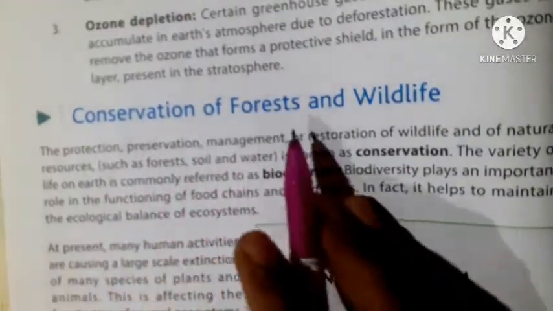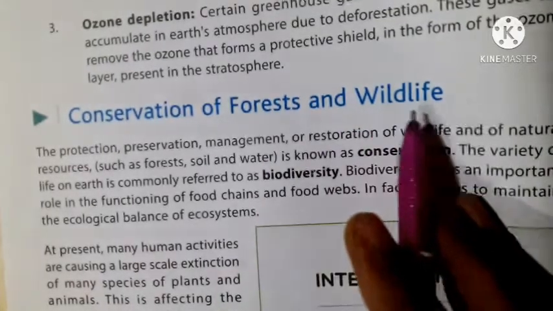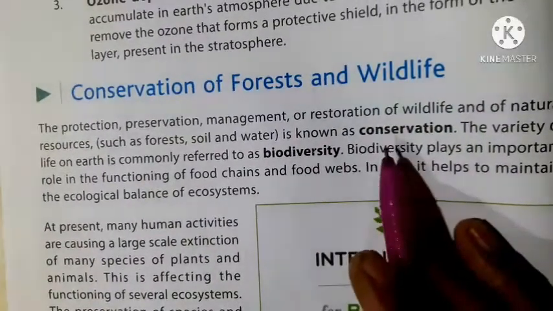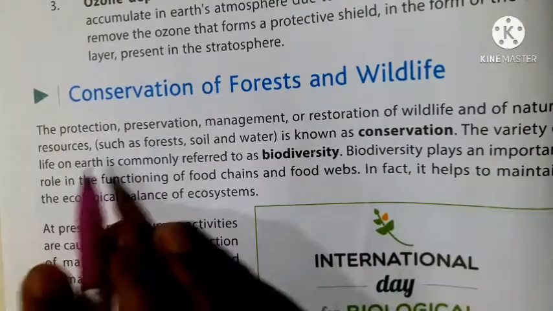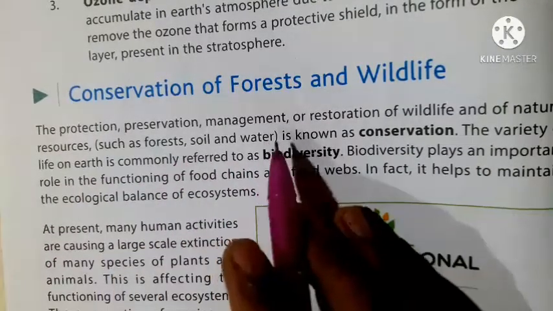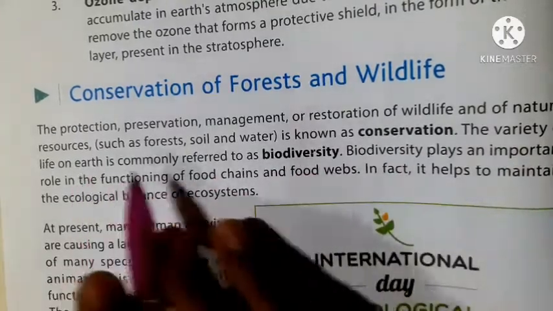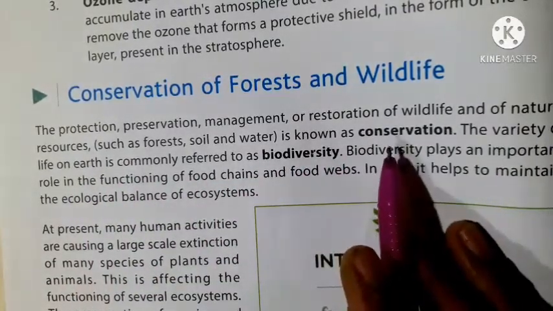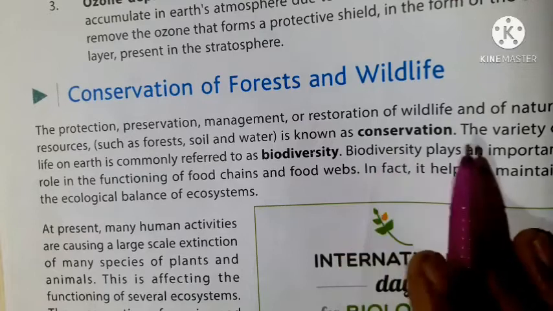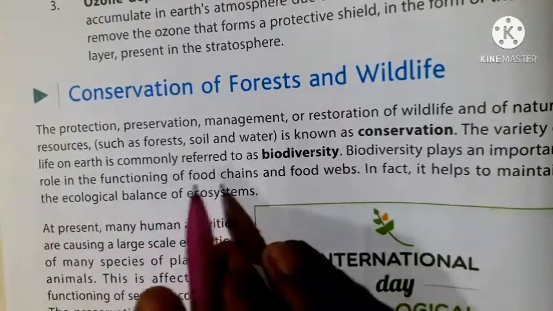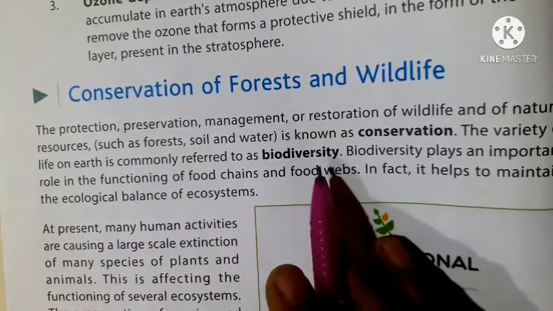Now, conservation of forest and wildlife. The protection, preservation, management or restoration of wildlife and of natural resources is known as conservation. The variety of life on Earth is commonly referred to as biodiversity.